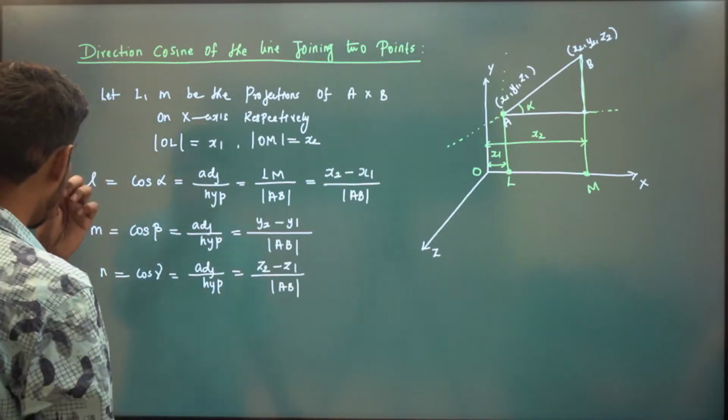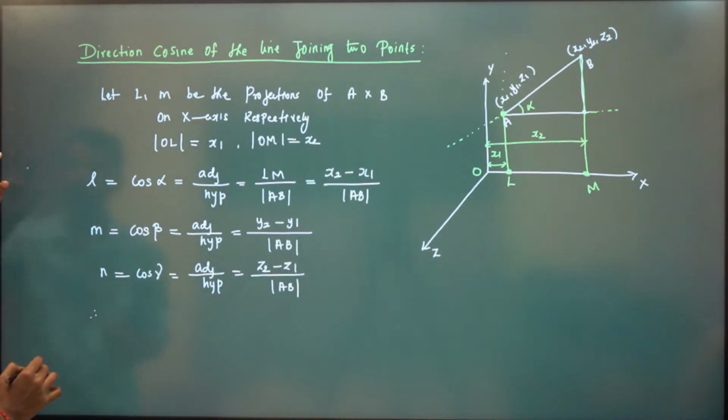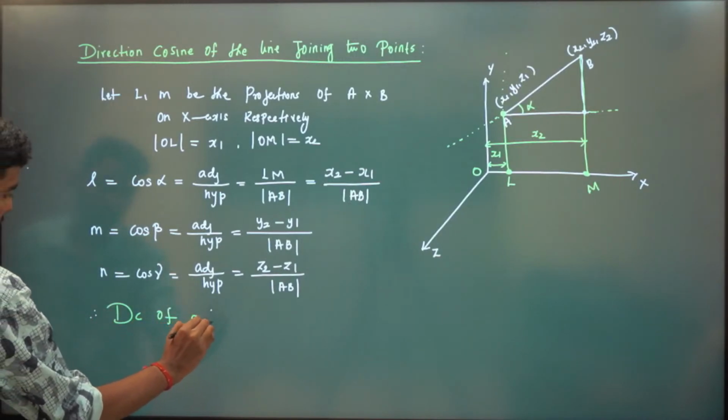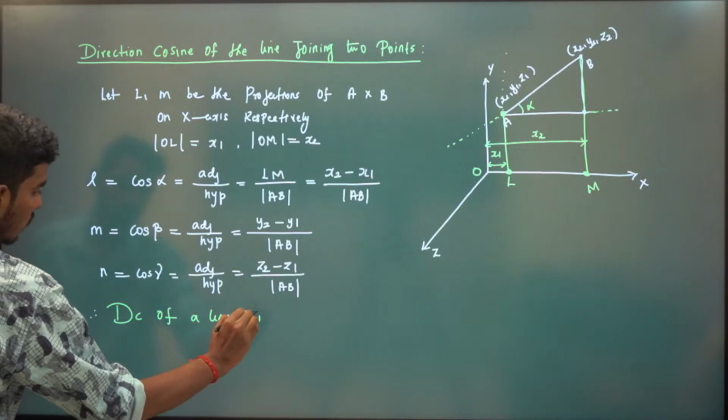Very important. What is the direction cosine of a line joining 2 points?